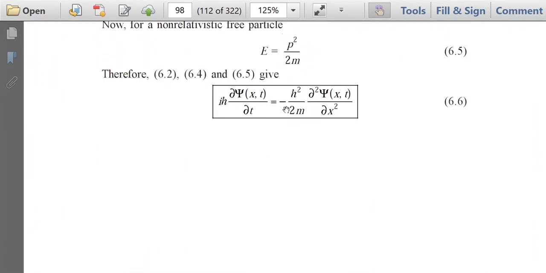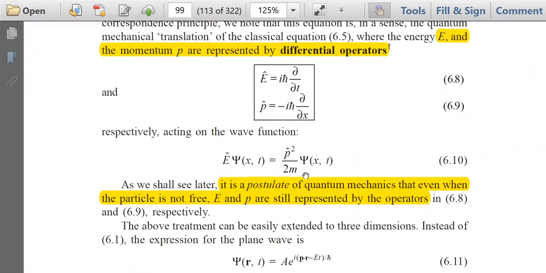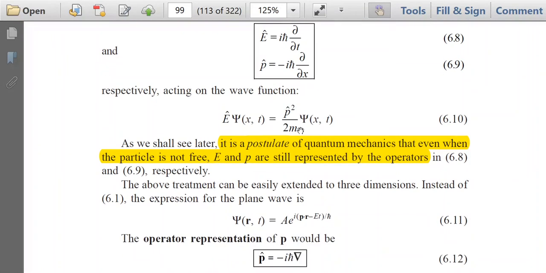So the same Schrodinger equation which we have derived earlier, that is i h cut del psi by del t is equal to minus h cut square by 2m del square psi by del x square, can be represented in operator form: E cap psi is equal to P cap square by 2m into psi, where E cap is equal to i h cut del del t and P cap is equal to minus i h cut del del x.